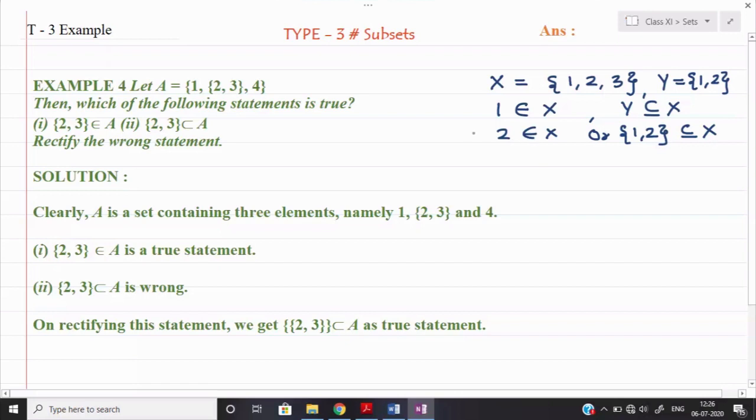Here you can write down 3 comma 2 also, means you can include one more element here. You can say 3 comma 2 belongs to the set X.